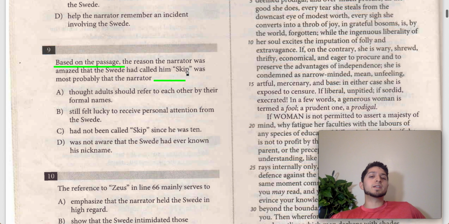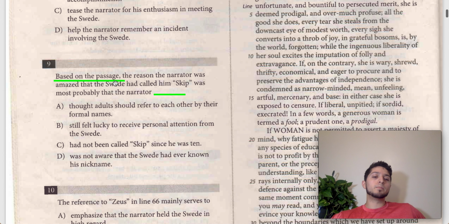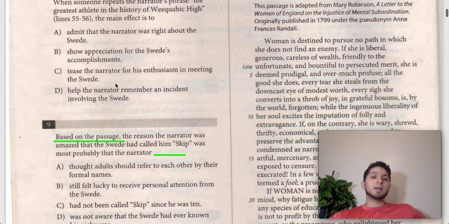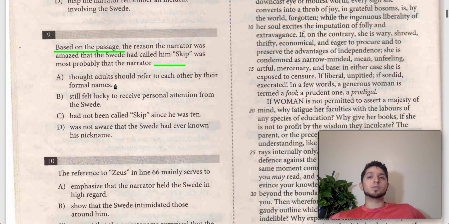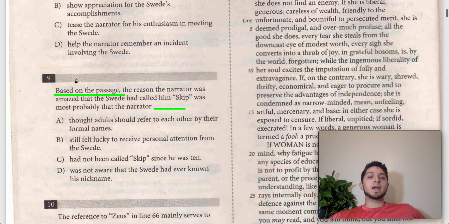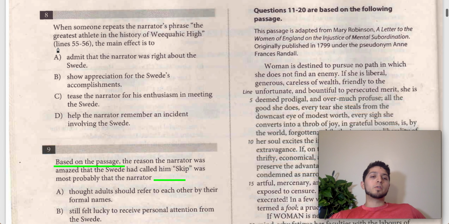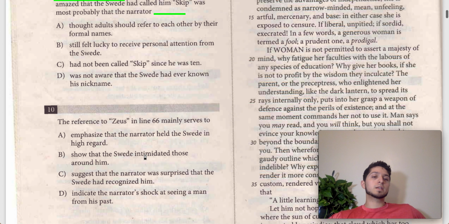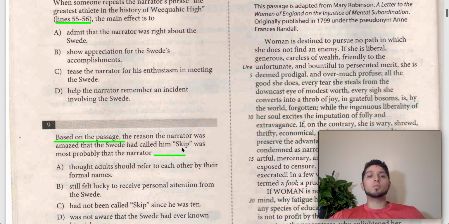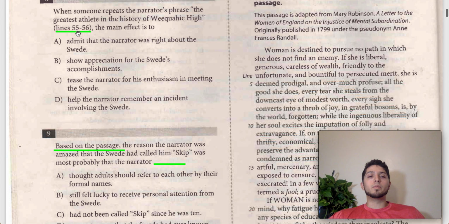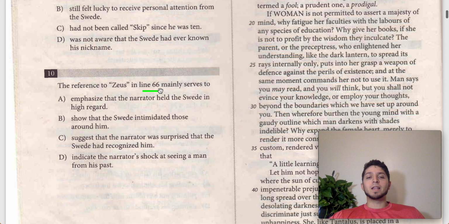So for 9, we have to find a specific sentence that will tell us why the narrator was amazed that the Swede had called him Skip. Before we go back to the passage, there are a couple of things we can do to localize where this text is. Question 8 references lines 55 to 56, while question 10 references line 66, so it's more than likely that our text will come between lines 55 and 66.